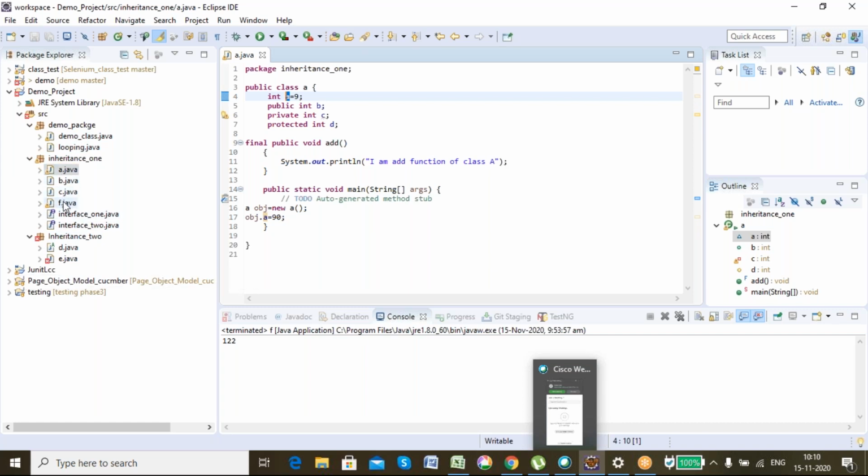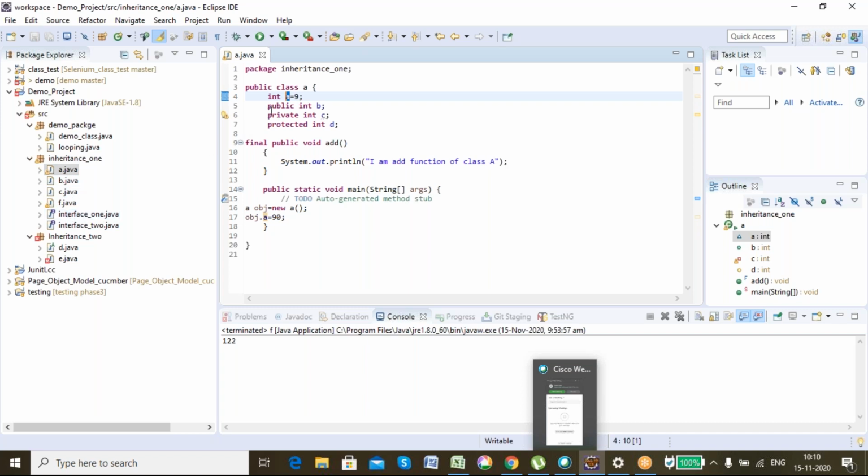Got my point? It can be accessed inside inheritance one package. That means it can be accessed inside B, inside C, inside F, inside interface one, interface two. But I cannot access it inside D or E or in the demo class or looping, because default can be accessed only inside the package. Got my point? Default can be accessed only inside the package.